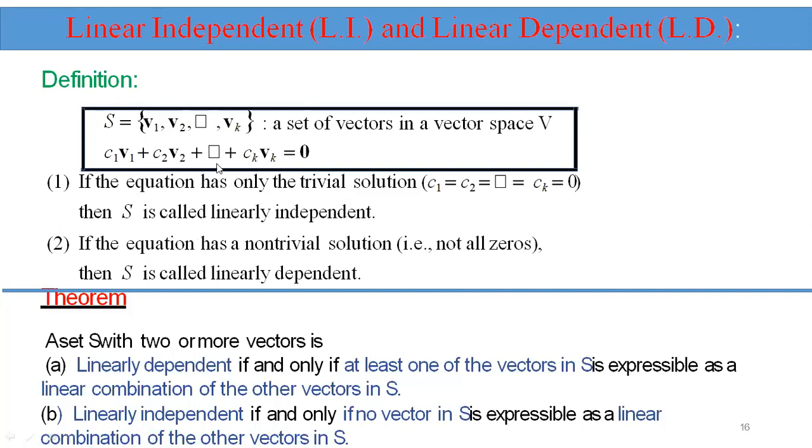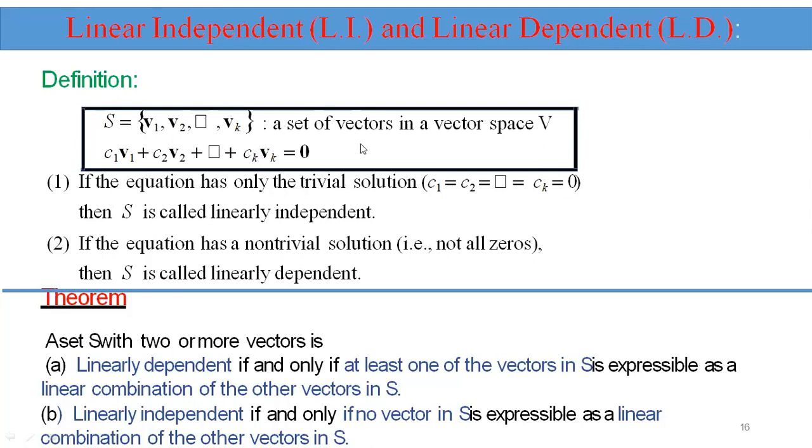If the linear combination equation has a non-trivial solution, meaning at least one constant is non-zero, then S is called linearly dependent. Linearly independent, simply write L.I. Linearly dependent, L.D. So these are the two important definitions we have to see.